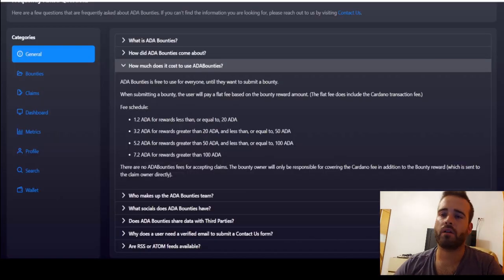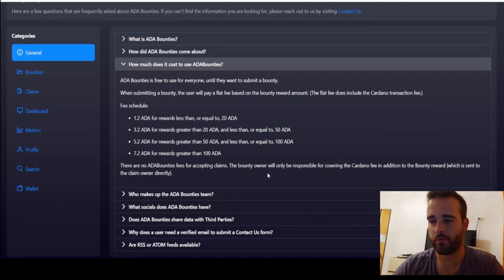Finally, here you have the cost of using ADA Bounties. ADA Bounties is free for everyone to use. The only cost you have is whenever you're submitting a bounty. Then you pay a flat fee based on the bounty reward amount, and here you have the price depending on how much you are paying in bounty for that task. So basically you can guide yourself through the FAQ to know what costs you should expect from the bounties you want to create.